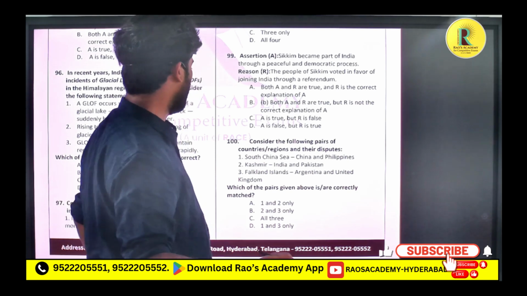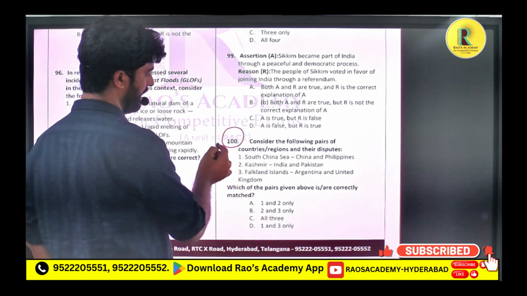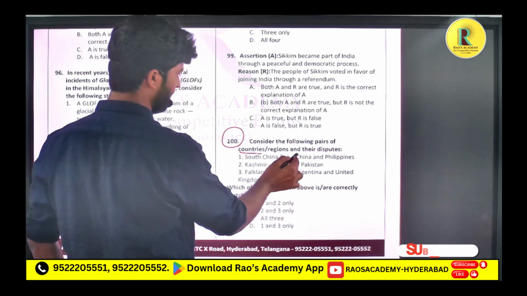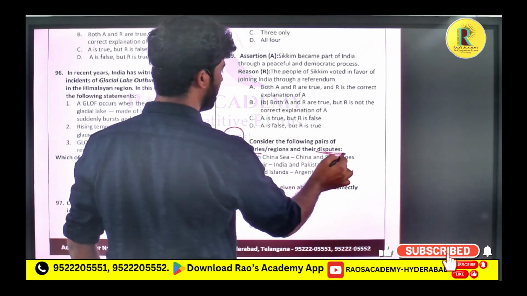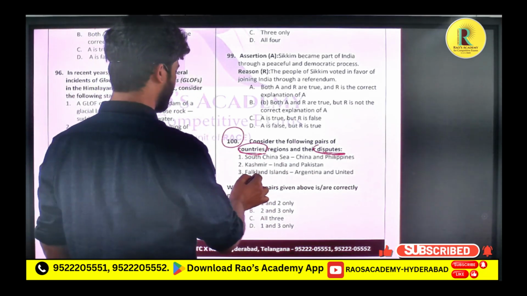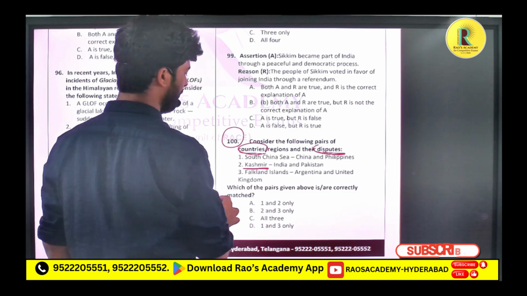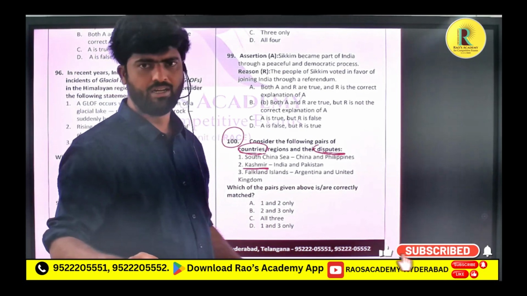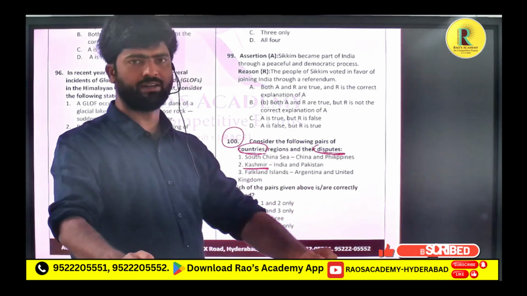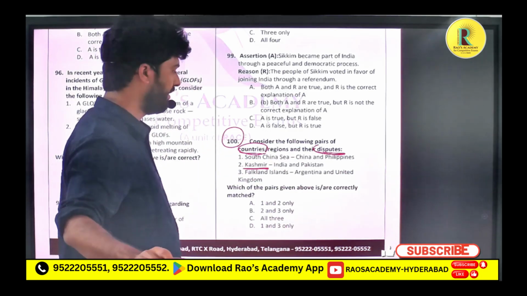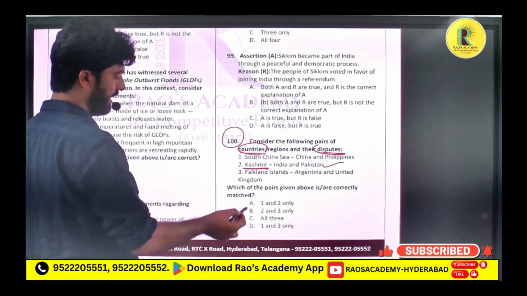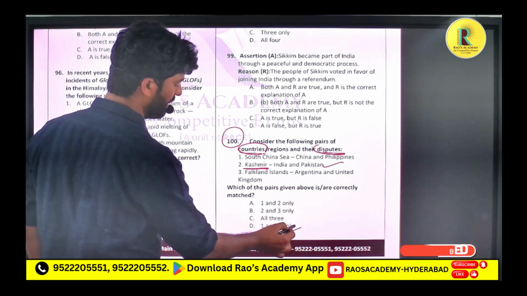So the last question for today's discussion is the 100th one. Consider the following pairs of countries or regions and their dispute. They are asking about the disputed regions and the countries involved in that dispute. If you see the second statement, they have given Kashmir. We know that Kashmir is part of India and some part is occupied by Pakistan. Because of that, there is a conflict and dispute going on between India and Pakistan, which everyone is aware of. So this statement is correct. It is between India and Pakistan. If 2 is correct, we can eliminate option D because 2 is not there.